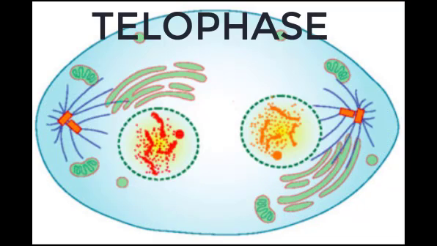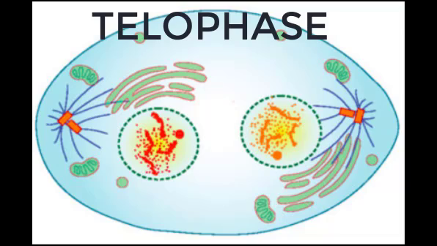So the last stage of mitosis is what we call the telophase. Telophase is characterized by the formation of two new daughter nuclei at either end of the dividing cell. And these newly formed nuclei surround the genetic material, which uncoils such that the chromosomes return to loosely packed chromatin.